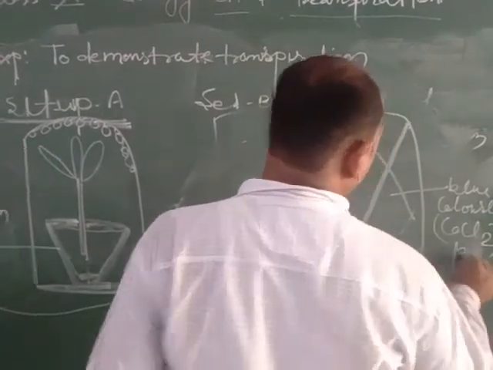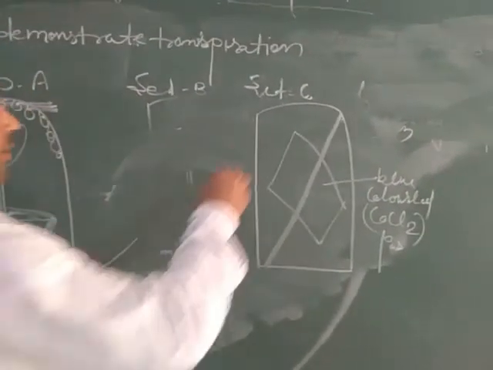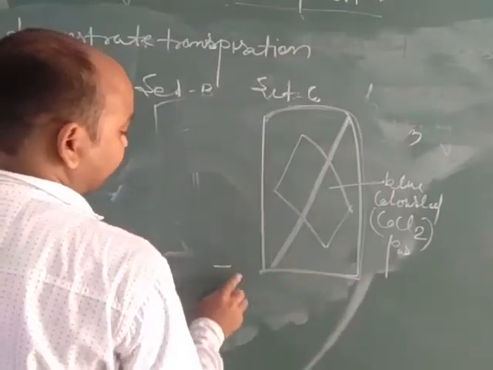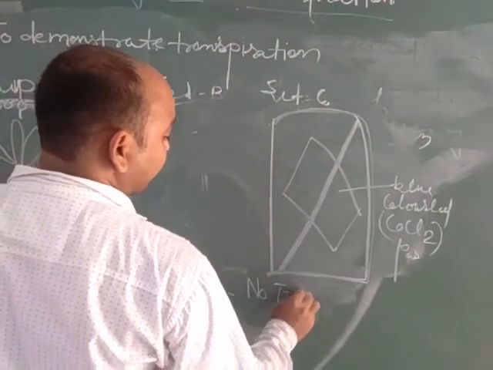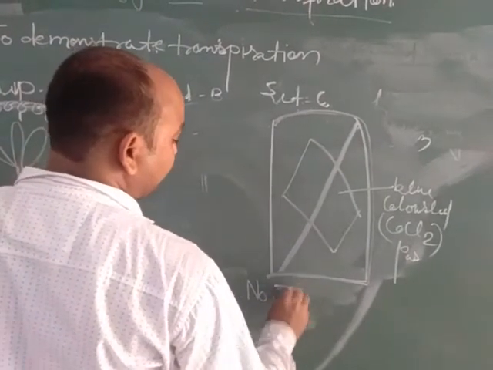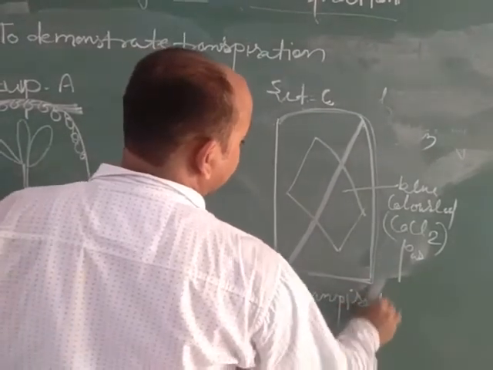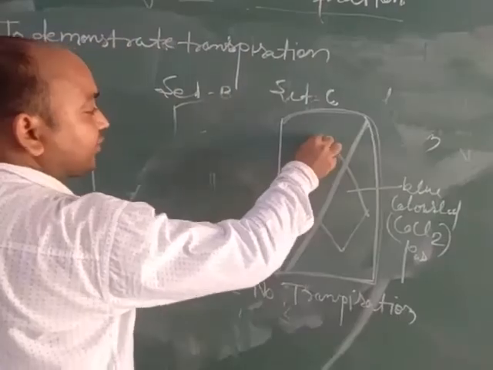Cobalt chloride paper is put here to carry out a control. Here no transpiration process takes place because there is no potted plant.